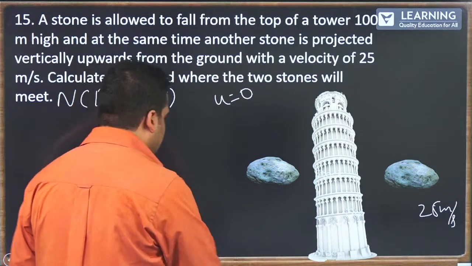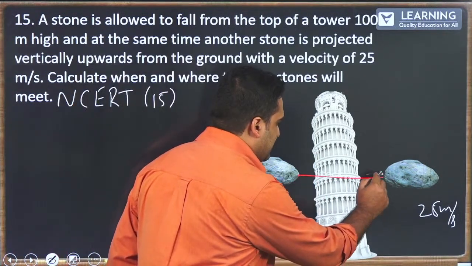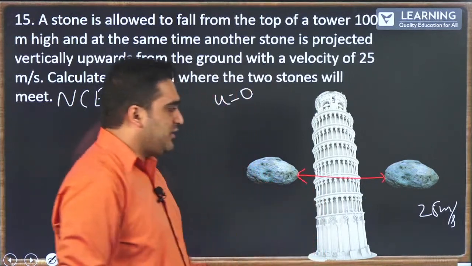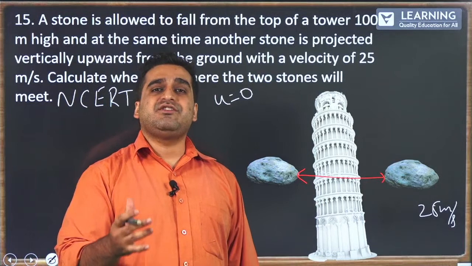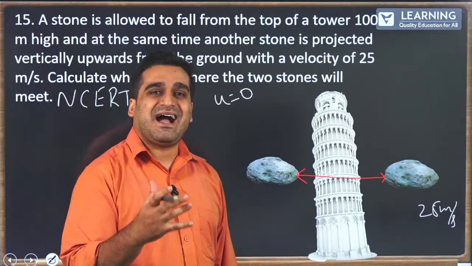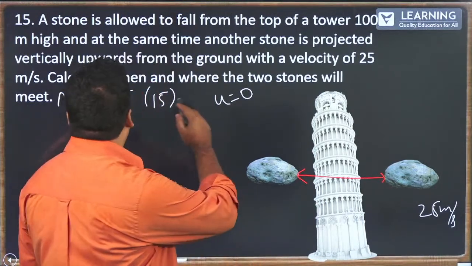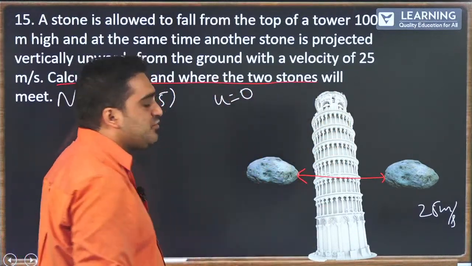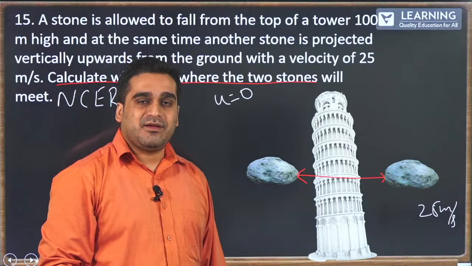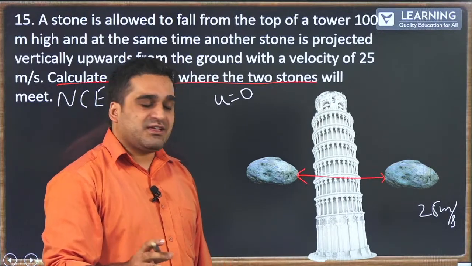Okay, so let me choose a color. So let's say this is the point where the two stones meet. Now you need to find what is the height. Where is it given? Calculate when and where the two stones will meet. So what are the initial things that are given to us?